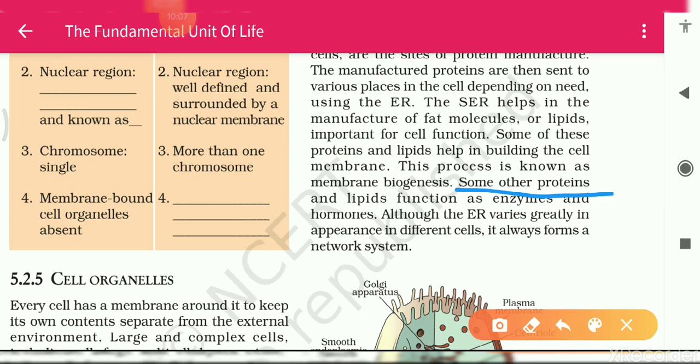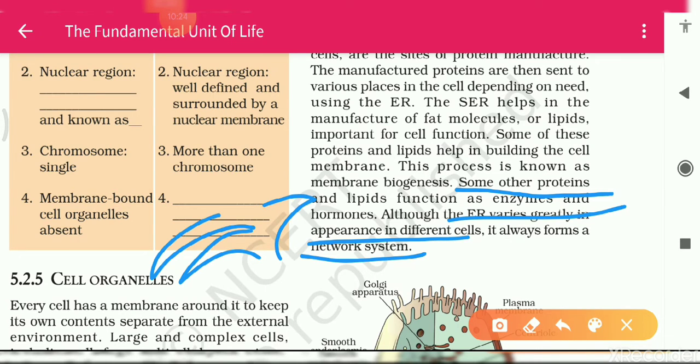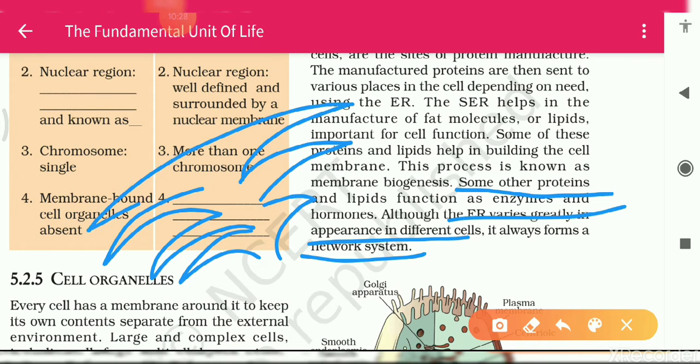Although ER varies greatly in appearance in different cells, it always forms a network system. Students, ER looks different in different cells, but it is always a network system. Network system means like this. It is a tubule-like structure. This one is the rough ER, and these dot-like structures are your ribosomes here.